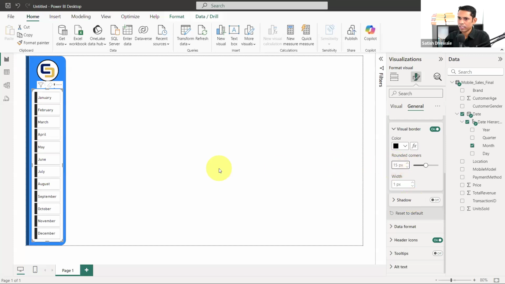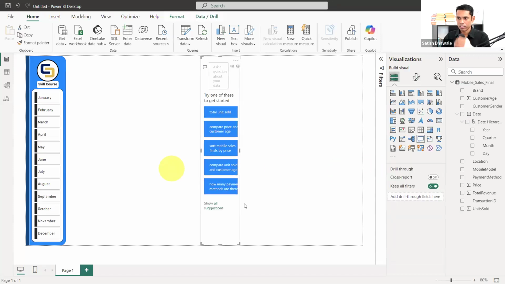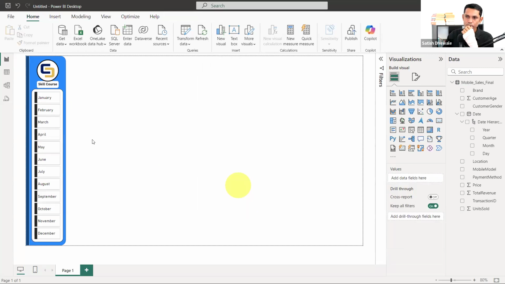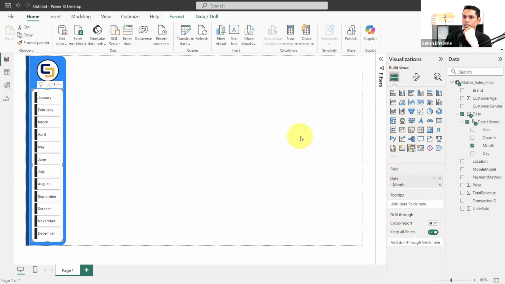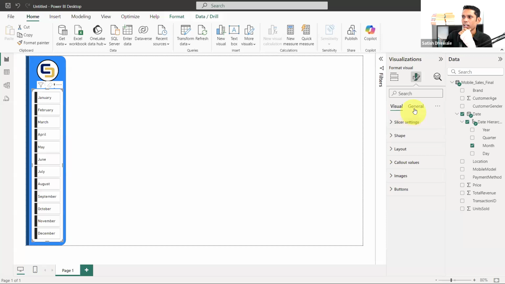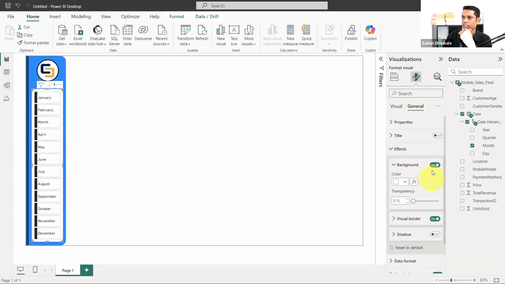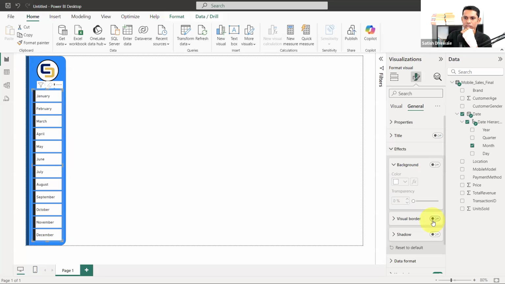So now you will be able to see your slicer in 15 rounded corners, but it doesn't look that good. Let me remove all this. I don't want this particular thing. Let's go ahead and I'll do one thing. Go to the general again, go to the effect, remove this background as well as remove this border. I don't want this border and background as well.